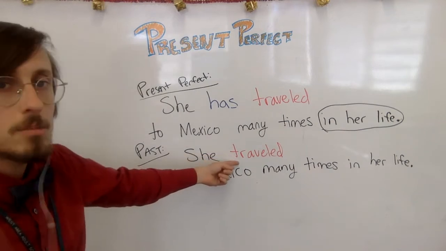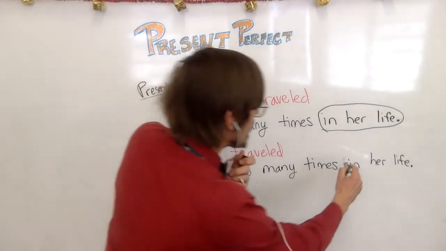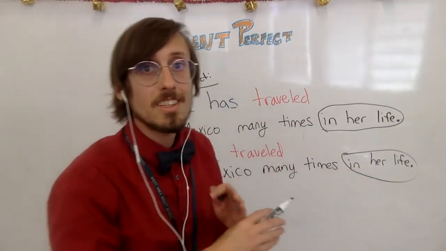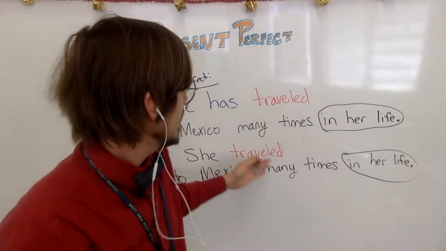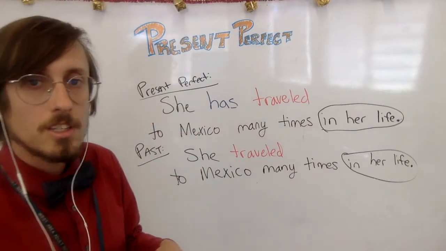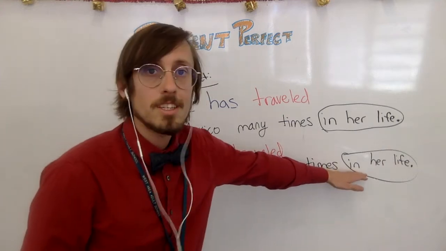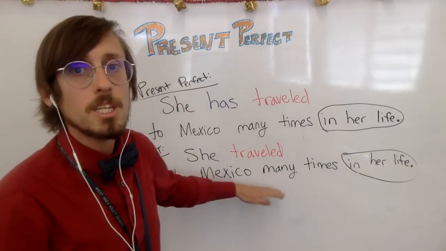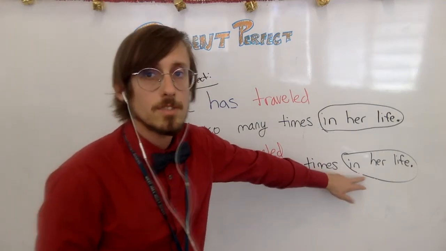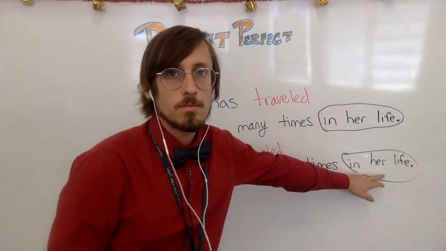But if I use the simple past tense with this expression in her life, well, this tells me that her life is finished. Because the past tense is for times that are finished, okay? So in this sentence, she's not alive anymore. Her life is finished. She traveled many times in her life, but that time is over. Her life is finished. Okay? She's not alive anymore. This time is finished.